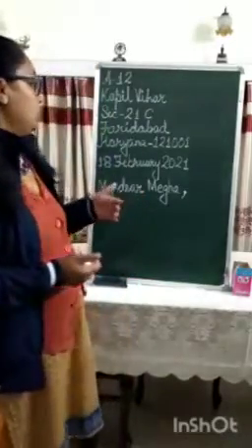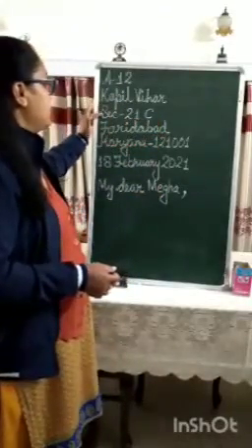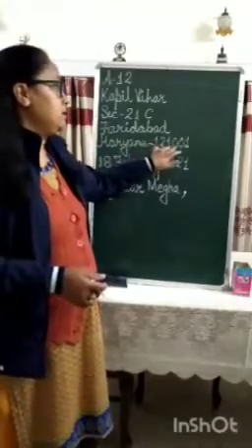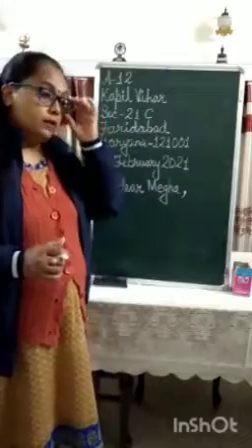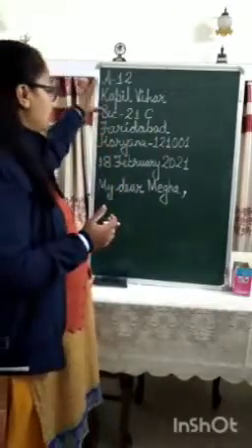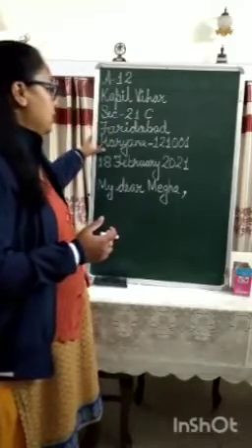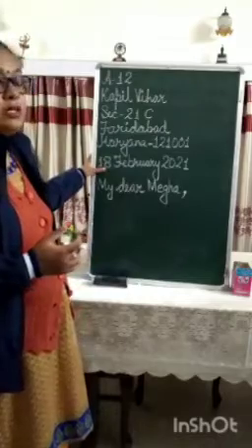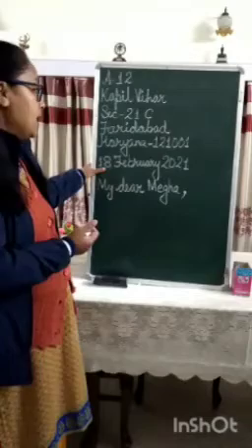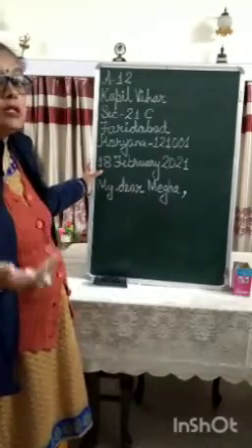Okay, so here as an example, I have written an address: A12 Kapil Vihar, Sector 21C, Faridabad, Haryana, with the pin 121001. So even when you are writing an informal letter, you have to write your complete address. Then after that you will leave one line, and then you will mention the date, for example, 18th February 2021. After writing the date, again you will leave one line, and then you will write the salutation.